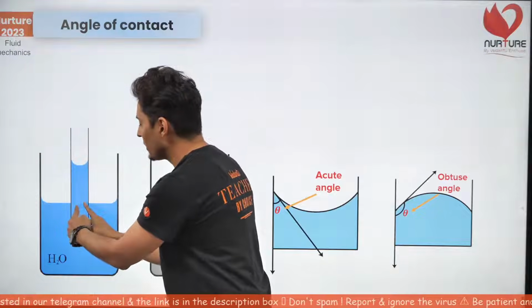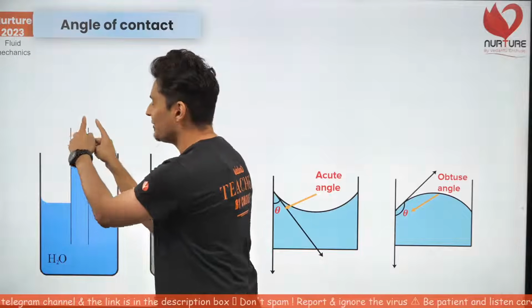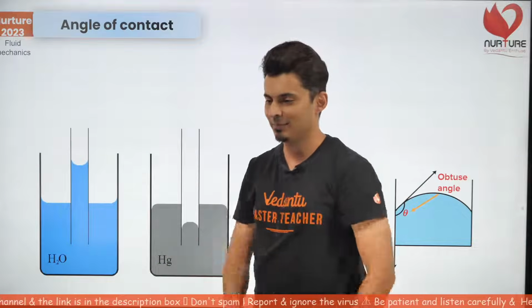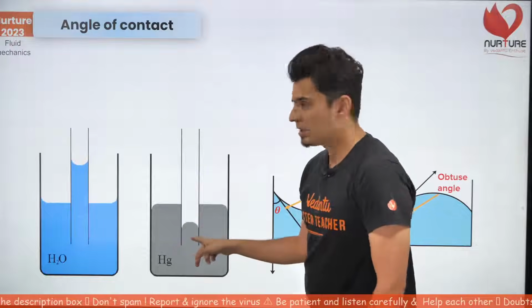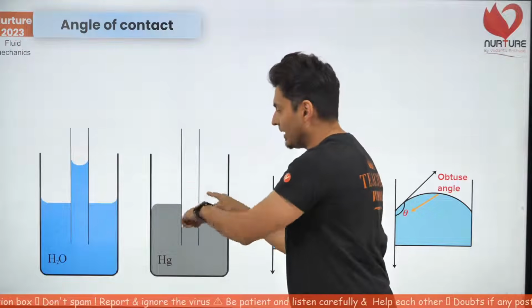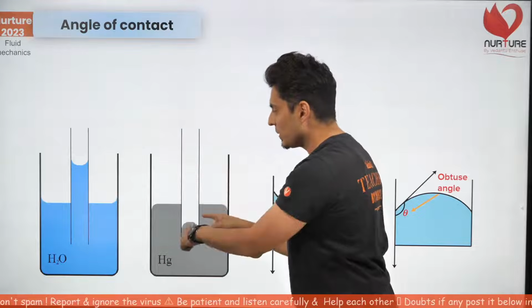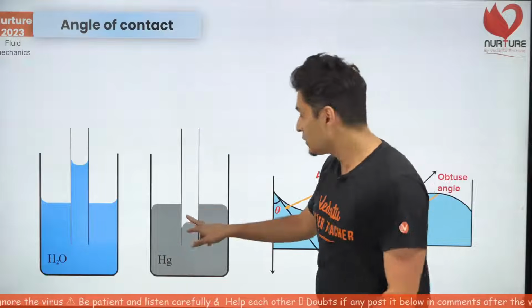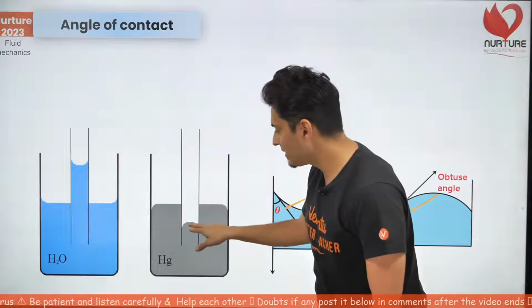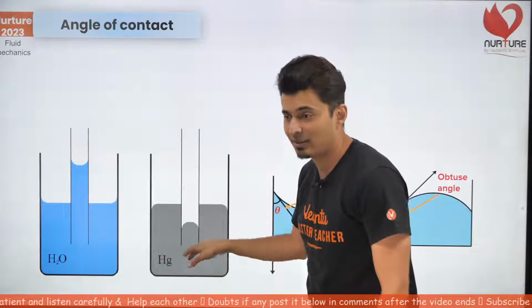The liquid molecules love the glass molecules. They start climbing up. But here, these liquid molecules are like, I don't like you, I want to stay away from you. It's as if they want to stay away. It's making a sad face and going down.